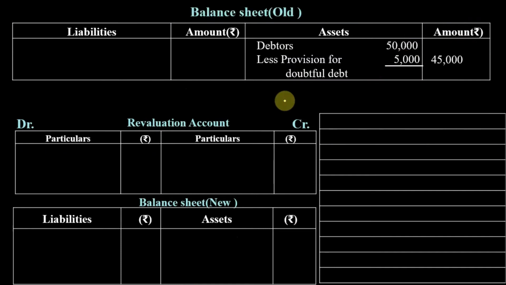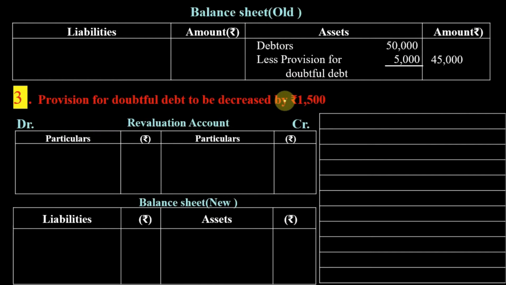Now let us come to case 3. Provision for doubtful debt is decreased by 1,500. So earlier provision was 5,000. You want your provision to be decreased by 1,500. So means you want it to be 3,500 instead of 5,000.